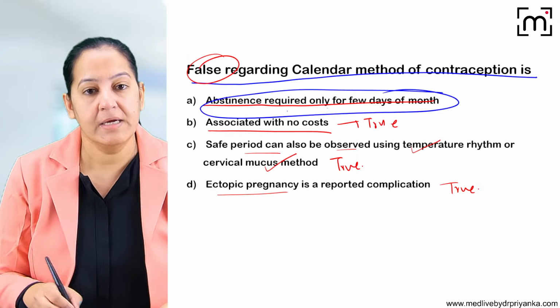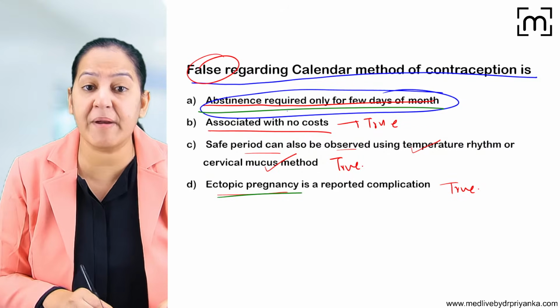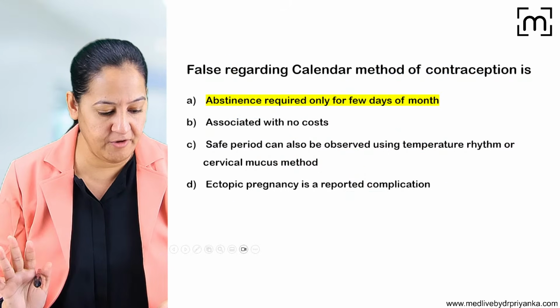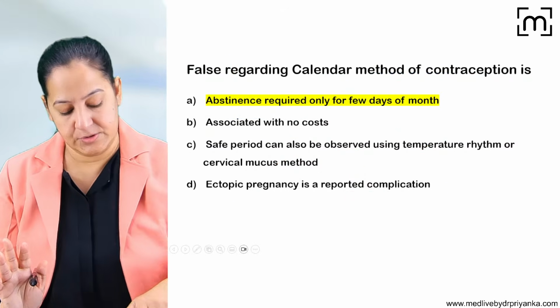Okay, so that is the thing. So here abstinence is required for, but ectopic pregnancy is a rare reported complication of these methods. So you can learn that. How many of you got it? Can we go ahead? So coming on the next question.